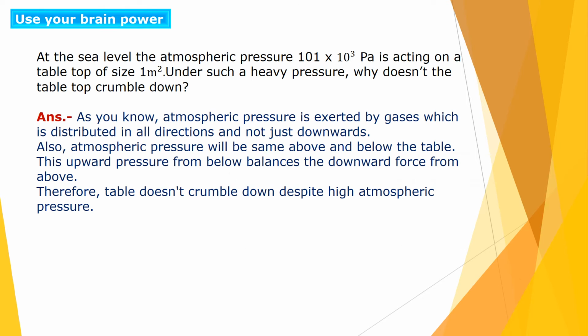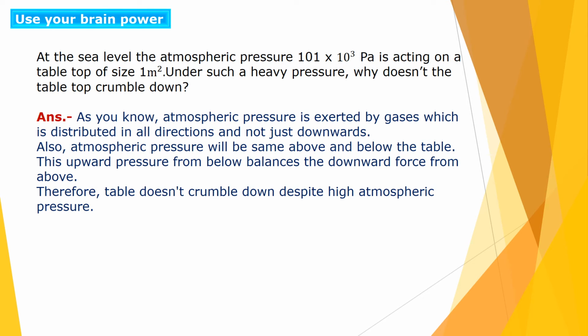Now use your brain power. At sea level, the atmospheric pressure, 101 × 10^3 Pascal, is acting on a tabletop of size 1 square meter. Under such a heavy pressure, why doesn't the tabletop crumble down? Crumble down means why the tabletop does not fall down.